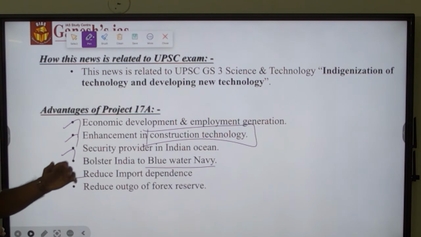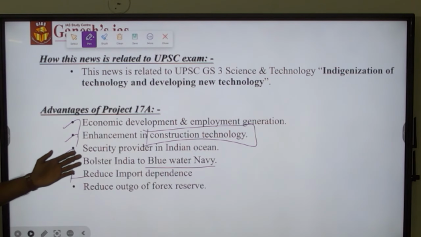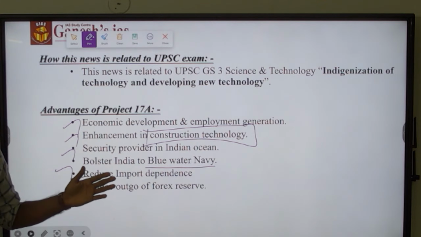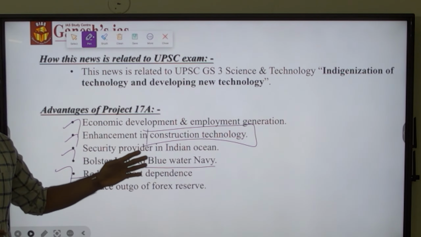If a country attains the status of blue water navy, it is able to operate globally in the larger oceans, not just the oceans beside the country.